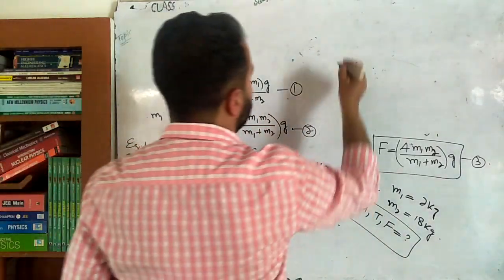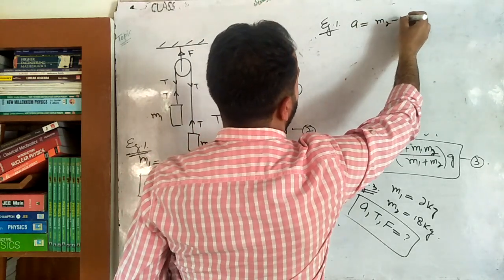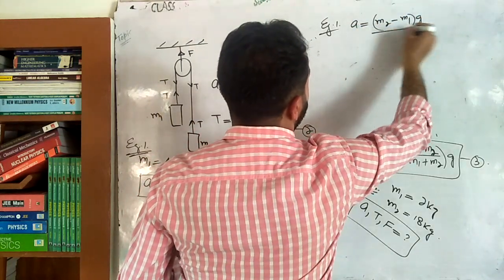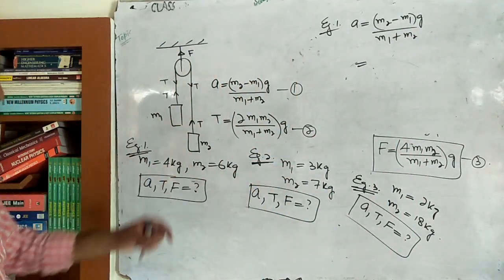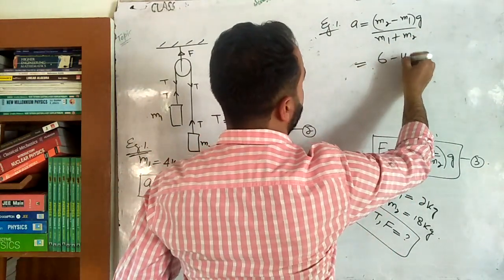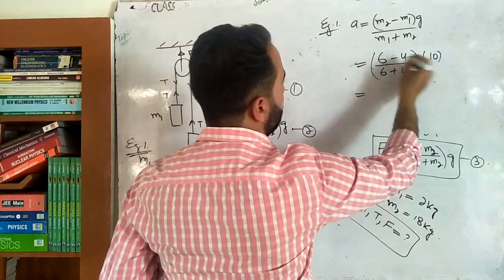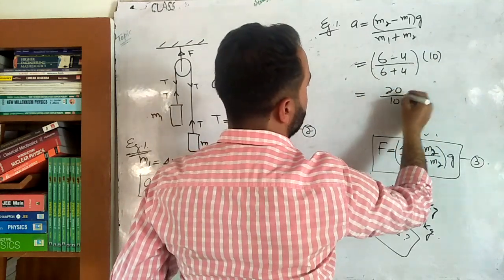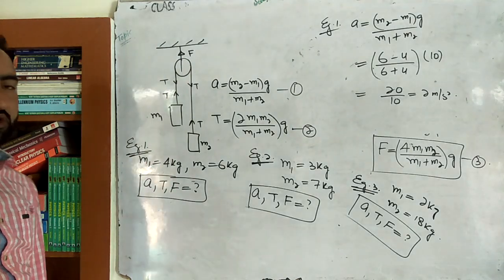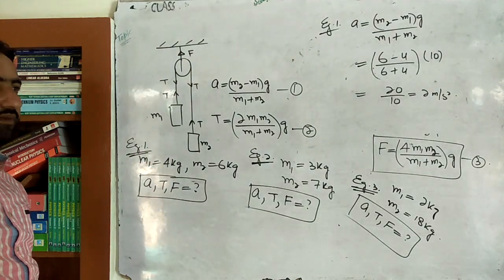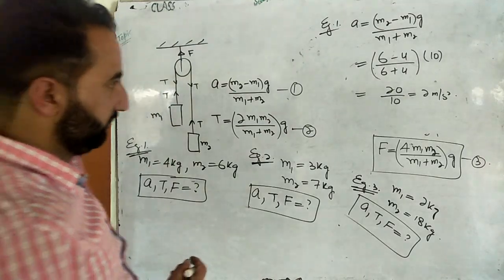Example number 1: you have to calculate acceleration. It is the bigger mass M2 minus M1, times G, divided by M1 plus M2. M2 is how much? There, 6. It will be 6 minus 4, divided by 6 plus 4, multiplied by 10. So 2 times 10 is 20, divided by 10. The answer is 2 meters per second squared. So the acceleration of one block, and of the other block, will also be 2 meters per second squared. But one will be moving upwards: the bigger block downwards, the smaller block upwards.